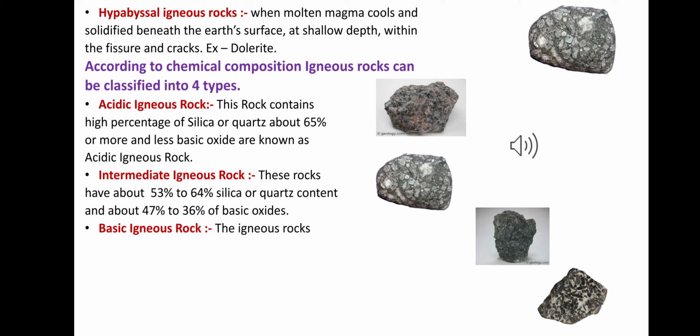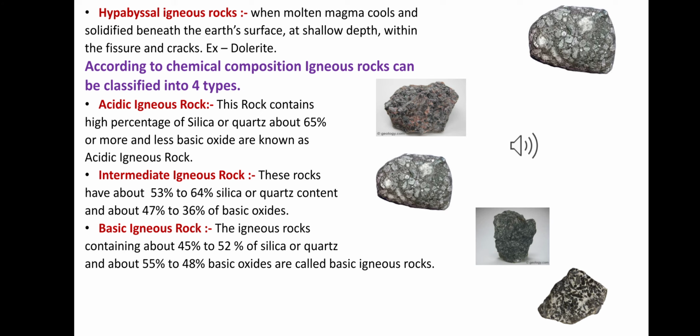Basic igneous rock: igneous rocks containing about 45% to 52% of silica or quartz and about 55% to 48% basic oxide are called basic igneous rocks. They include rocks like gabbro, dolerite and basalt. You can see the picture also.